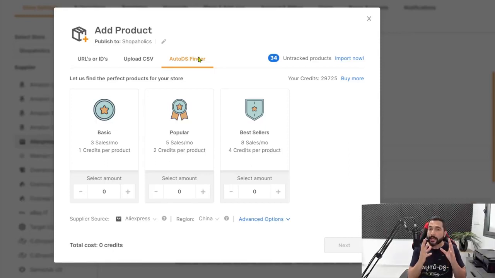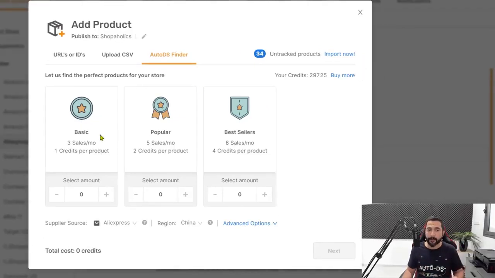This is another way to get great product ideas and start adding similar products to those that are selling. And this is simply automated for you the whole way. You don't need to do anything except for telling AutoDS what type of item you want it to find and add to your stores, whether those that sold 3 times in the last month, 5 times in the last month, or 8 times in the last month.